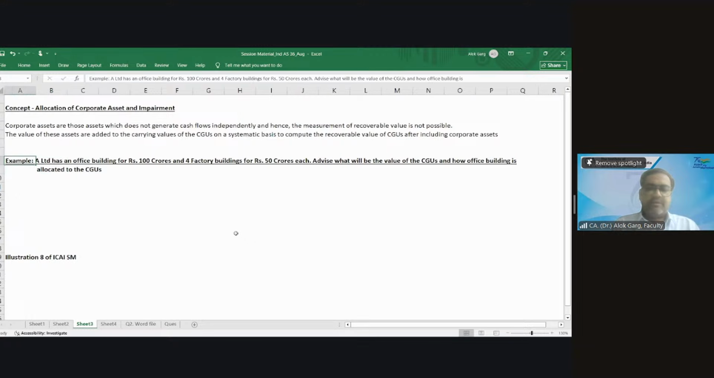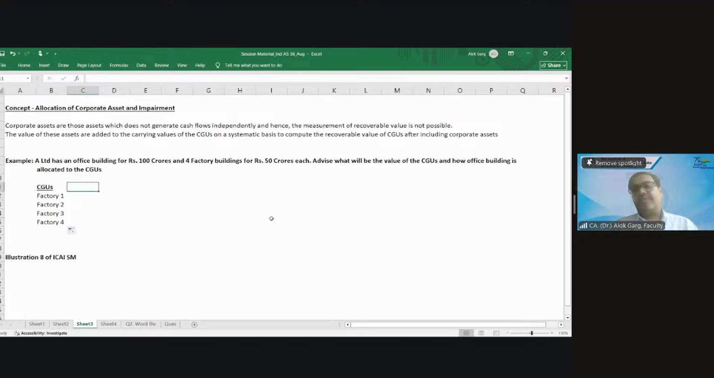Is this question clear to all of you? Yes. So here, how many CGUs are there in this case? 4. Factory 1, 2, 3, 4. These are the 4 CGUs. What is the value of each CGU? 50 crores each, and 200 is the total.